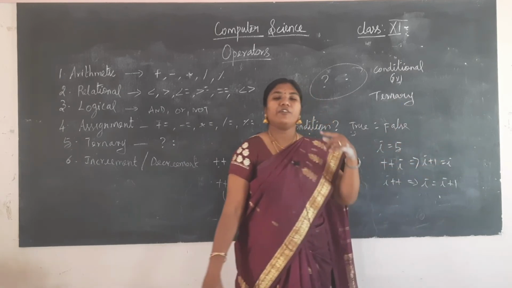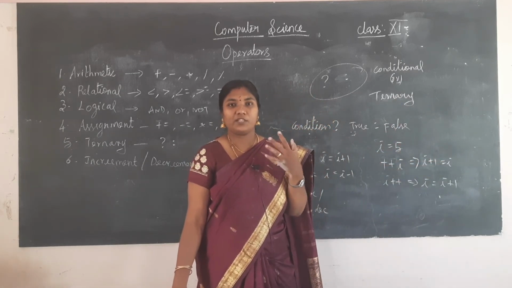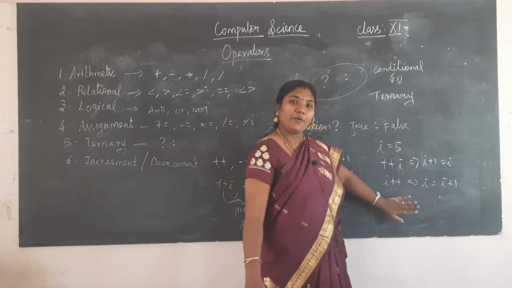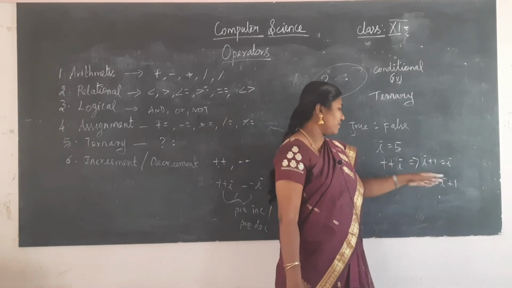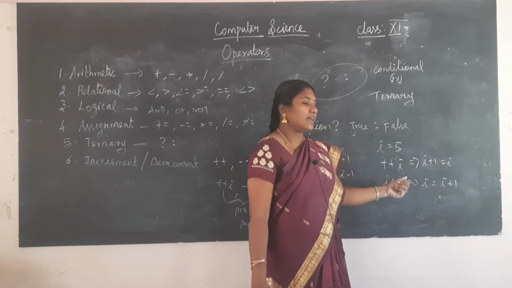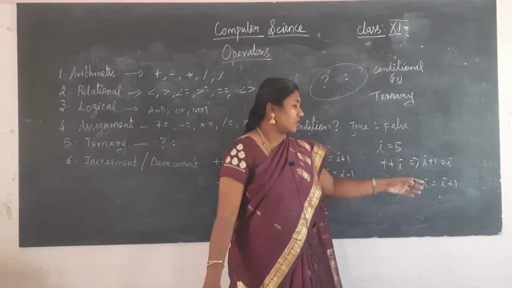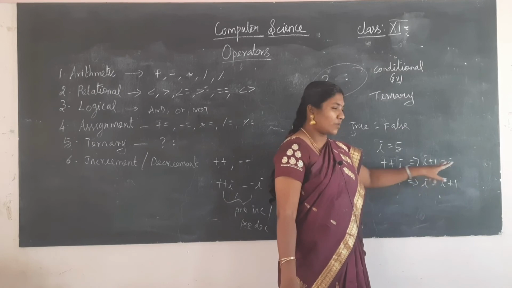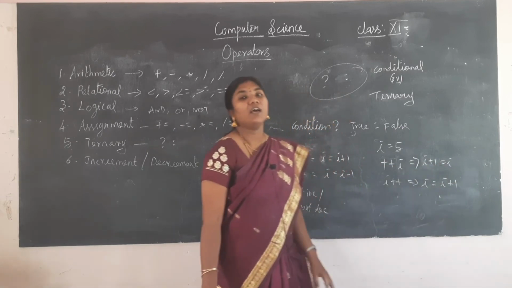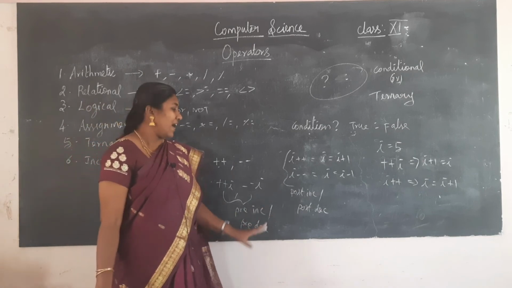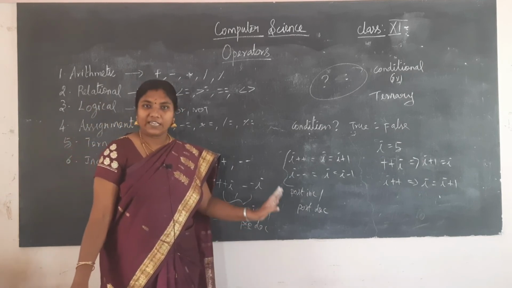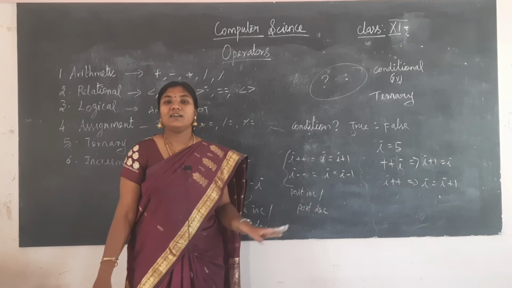Okay. When we are learning about the programming, we will learn about this. At that time it will be very clear for you. Okay. So plus plus I means pre-increment and this is post-increment. So what is the meaning for this? I plus 1 equal to I, and here I is equal to I plus 1. When we are coming across the programming concept, it will be very clear for you. And similarly the same thing for the decrement, post-decrement and the pre-decrement.